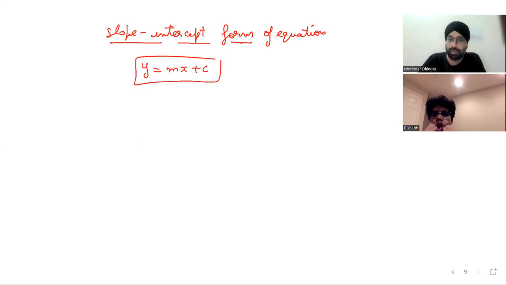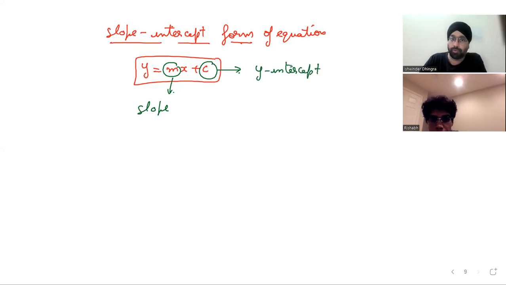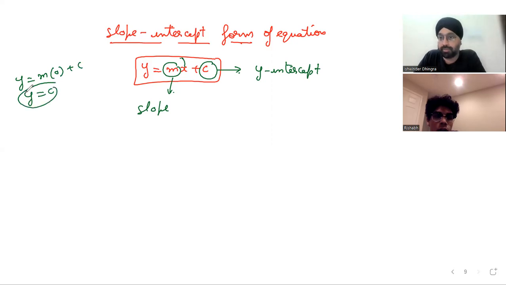What is m over here? m is the slope. What is c? c is the y-intercept. Now, it makes sense over here because if you put x equal to 0, y will be equal to c. That's why c is known as the y-intercept. It will work everywhere. Can you see now? Yes or no? Great.